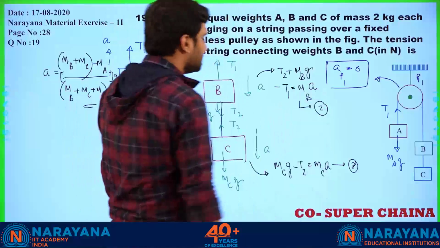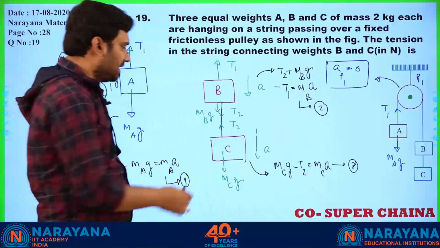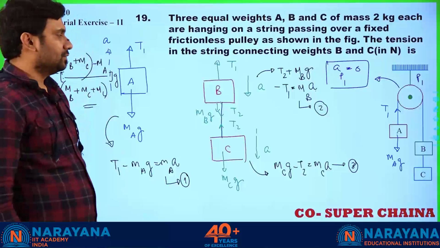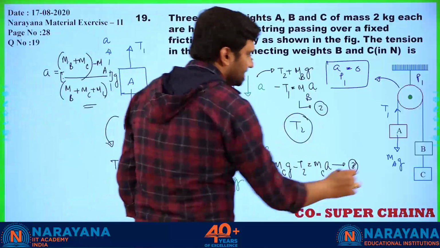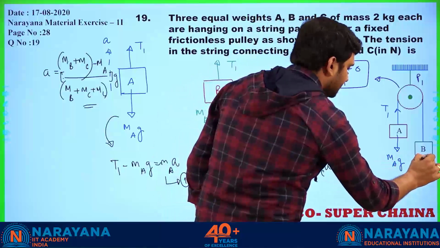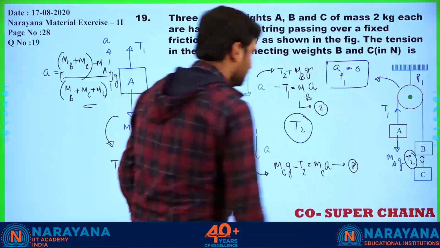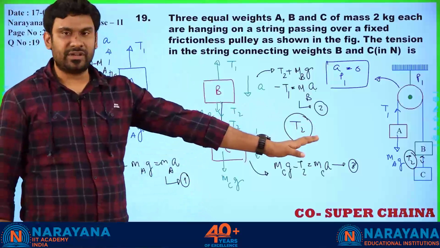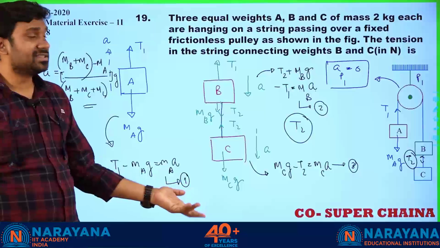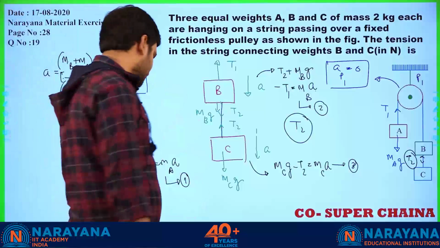So I can directly use this result over here, and from that result you will get the desired answer to this question. What they are asking basically? They are asking T2, that is tension acting in this string. So they are asking about T2. So is that clear? So these three are the equations which are going to help you. Fine, no? We have already discussed in question number 1. All right. Chalo.